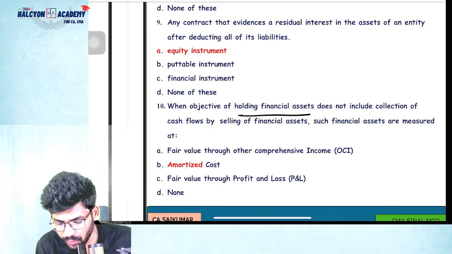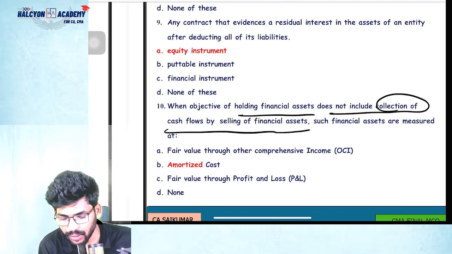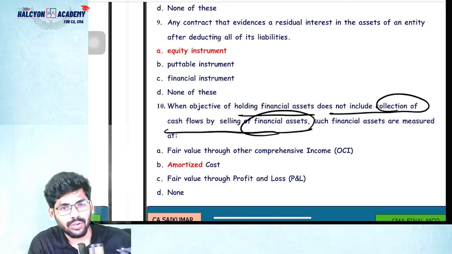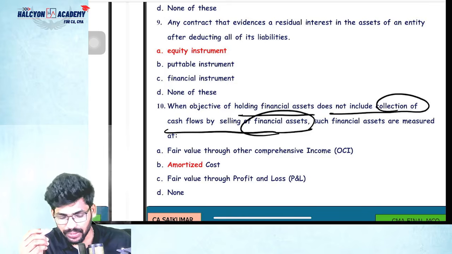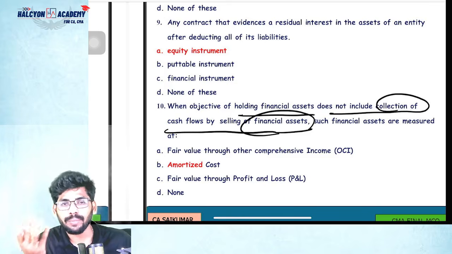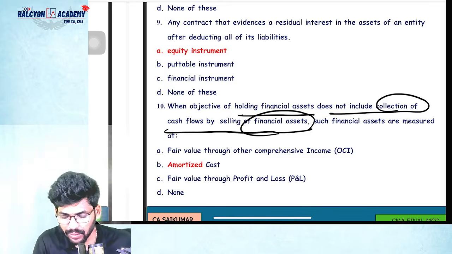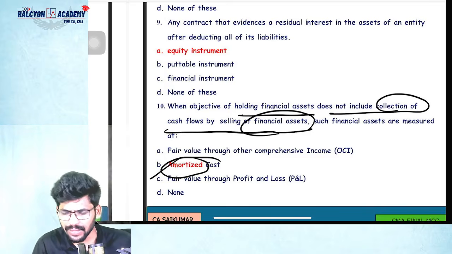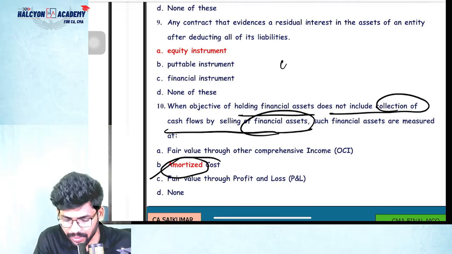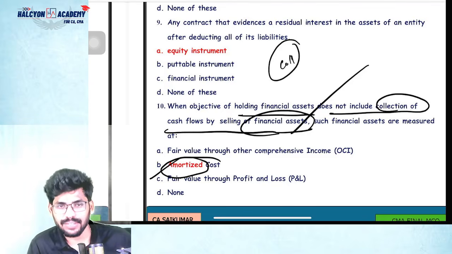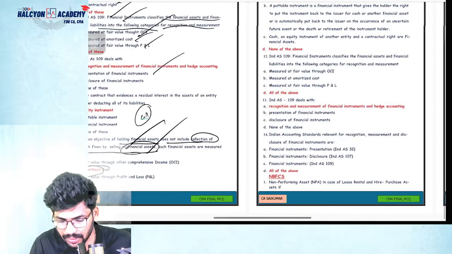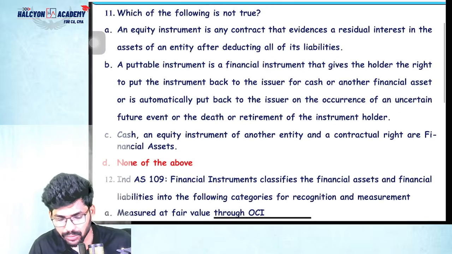See, which objective of holding does not include collection of cash flows or by selling of financial assets? So this point is not involved in the amortized cost method, correct? It is involved in FVTOCI, correct or not? FVTOCI and FVTPL, correct or not? So it is not included in the amortized cost method. Only collection will be there, but not selling of financial assets. When you're selling, it does not come under amortized cost. This is already covered in our index 32. So please go to the marathon, guys.